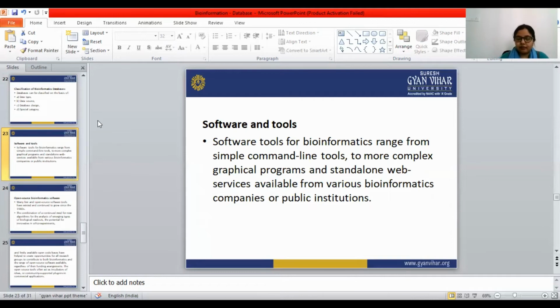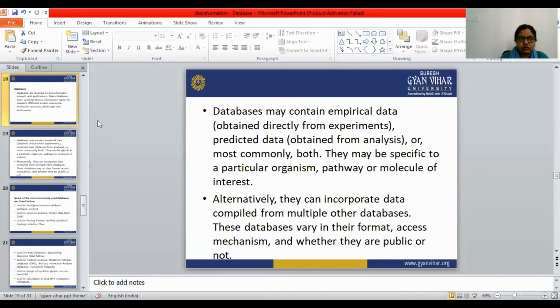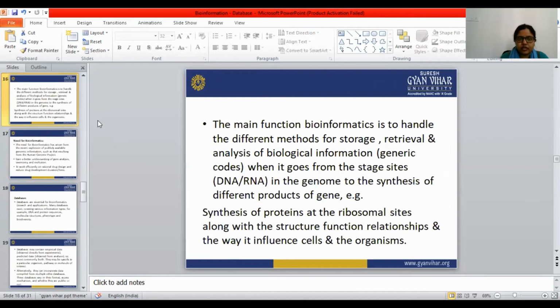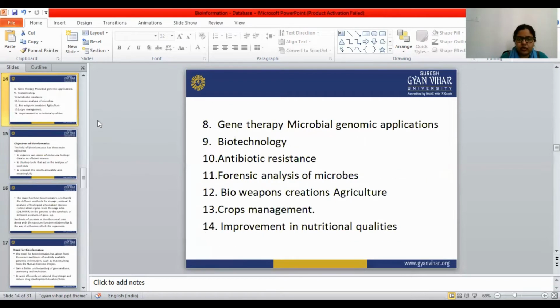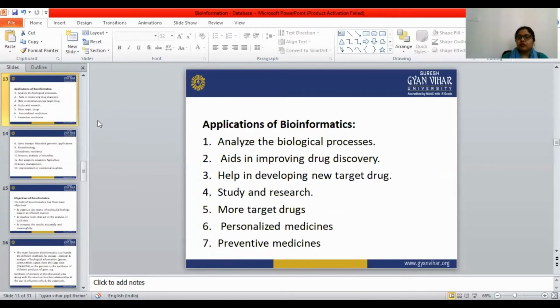Let's see the applications of bioinformatics, because the applications are very important. For analyzing biological processes, we are using bioinformatics. It aids in improving drug discovery, and helps in developing new target drugs.